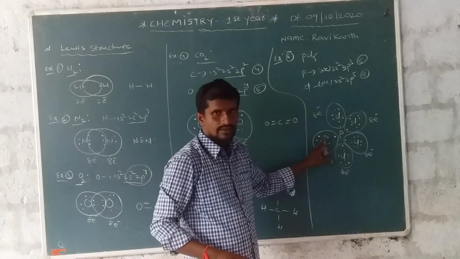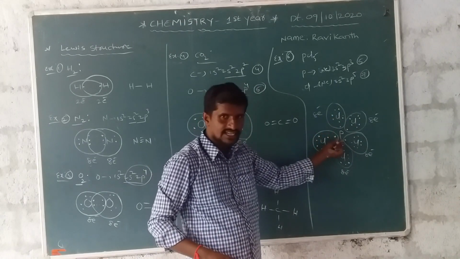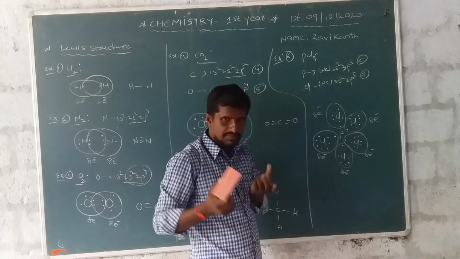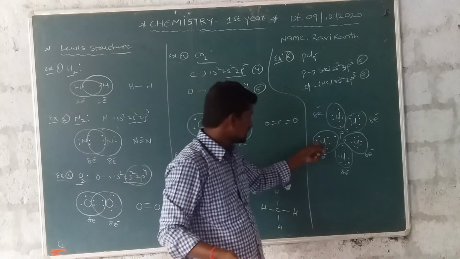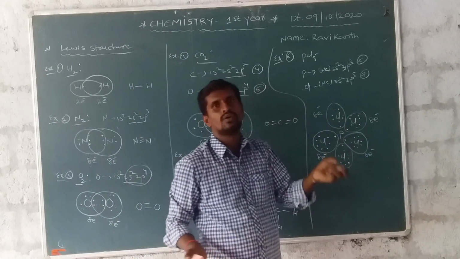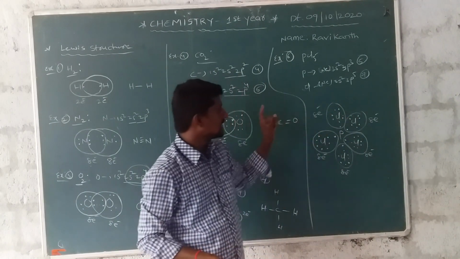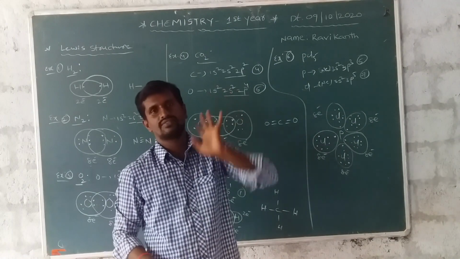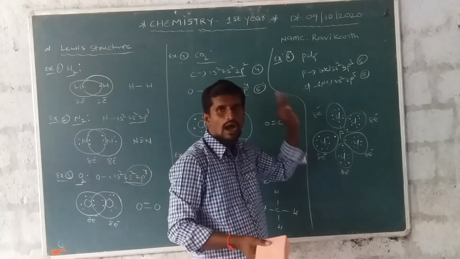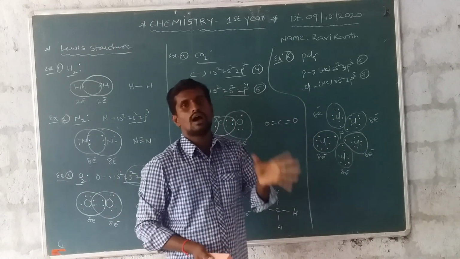Five chlorines are surrounding the central phosphorus. Phosphorus receives one electron from each chlorine atom. In total, each of these 5 chlorines has 8 electrons. It is a stable configuration. It obeys the octet rule.